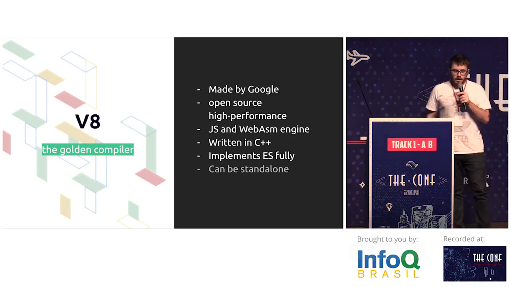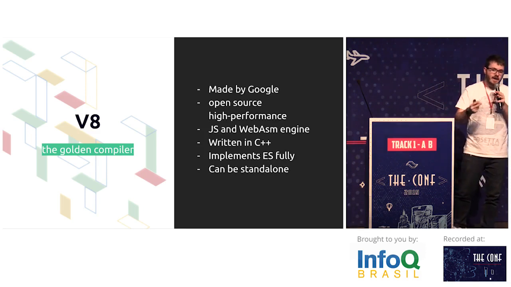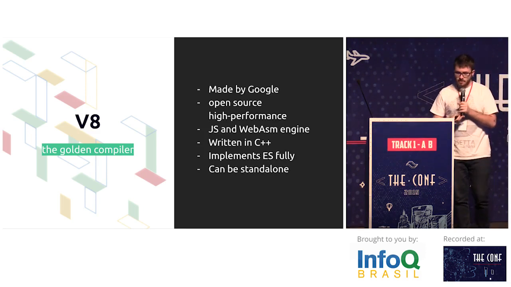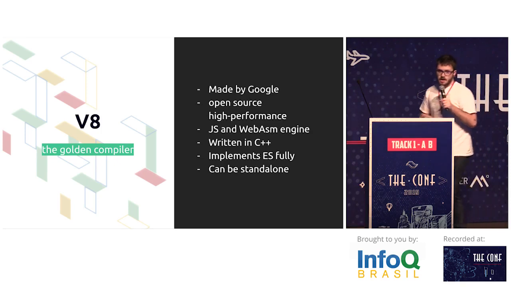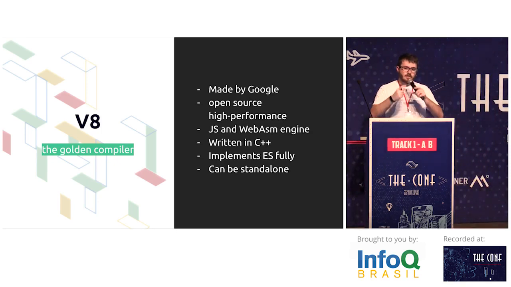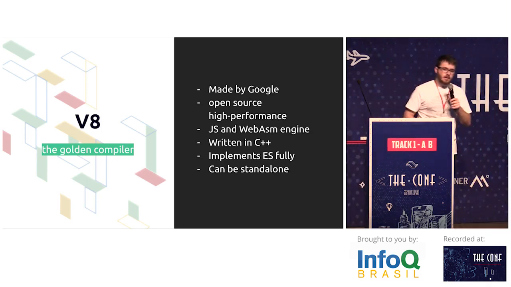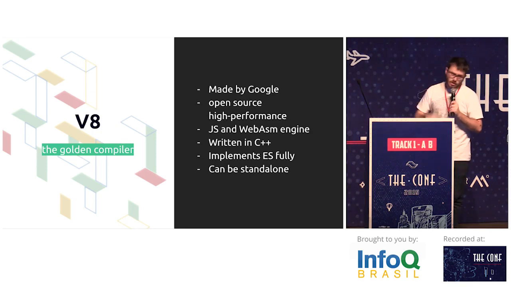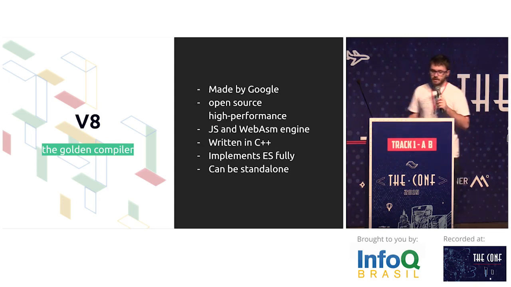It can be standalone. You don't need to run V8 in Chrome. You can run V8 wherever you want, and compile JavaScript wherever you want. Espruino is a small board that runs JavaScript. Actually, it's not V8, it's another engine, but it's based on it. It's pretty nice what you can do with JavaScript and engines like this.